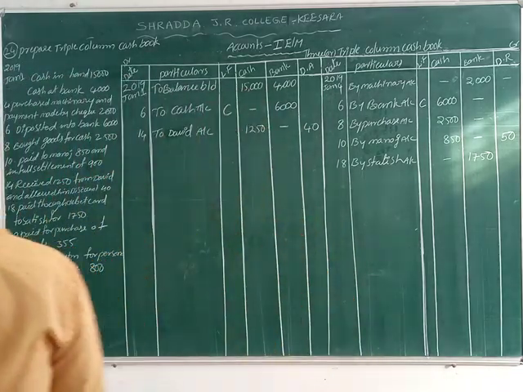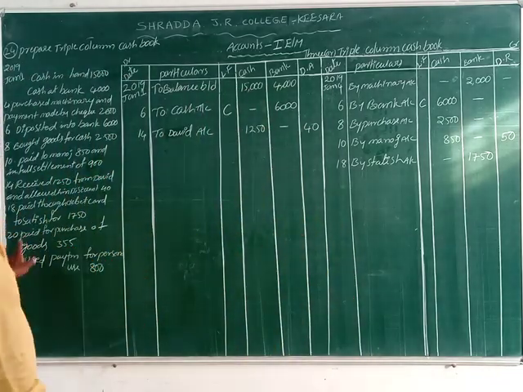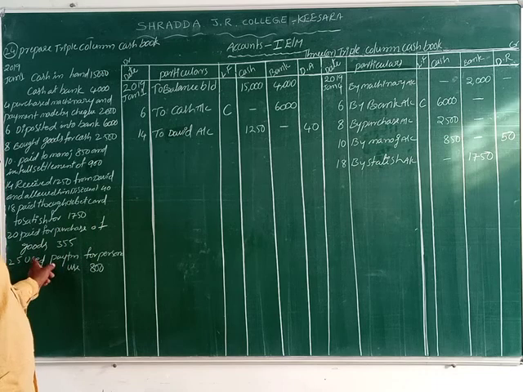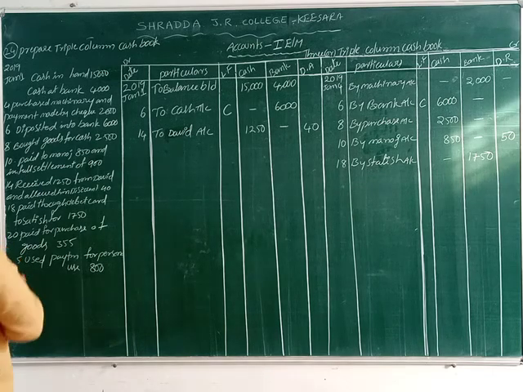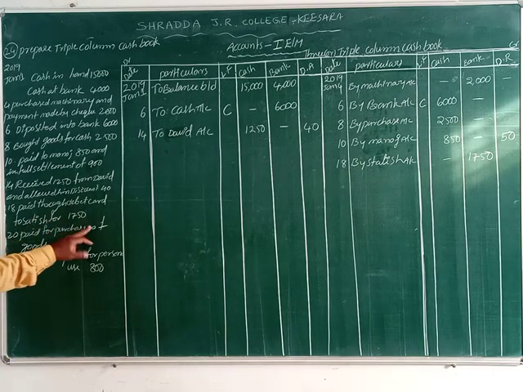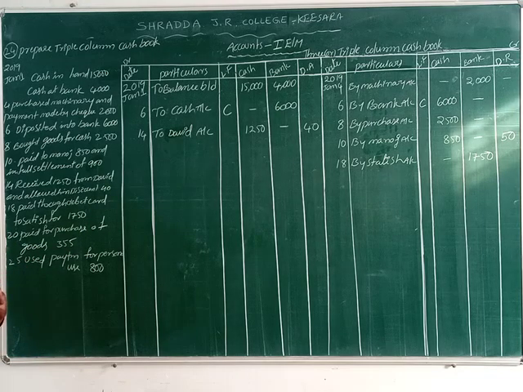Okay. Now next one is 20th date, paid for purchase of goods 355. How do we pay that? We can pay cash, but the cash is not mentioned. Just think now. A check is not mentioned and a person's name is also not given. The remaining option is cash only.